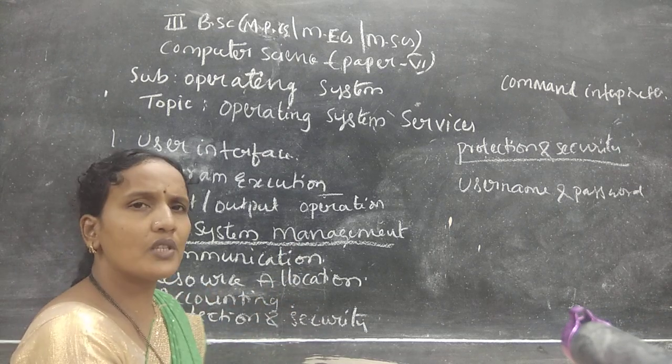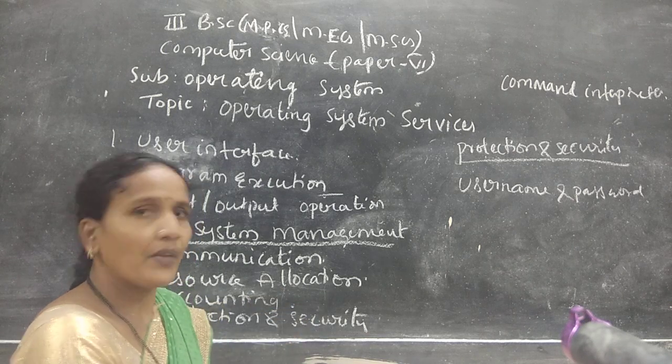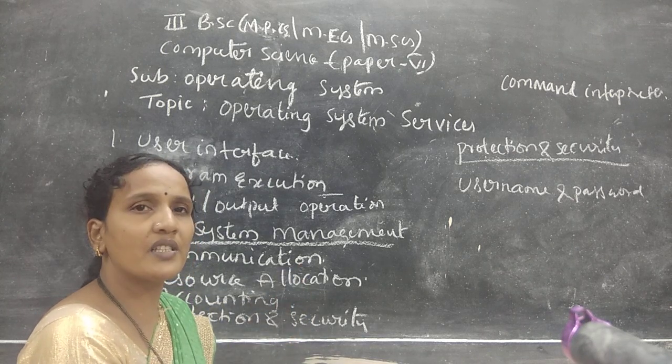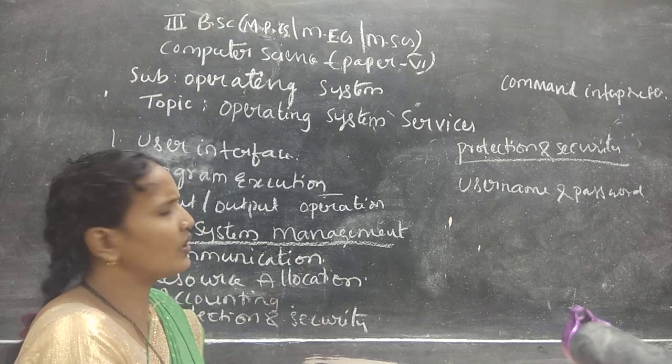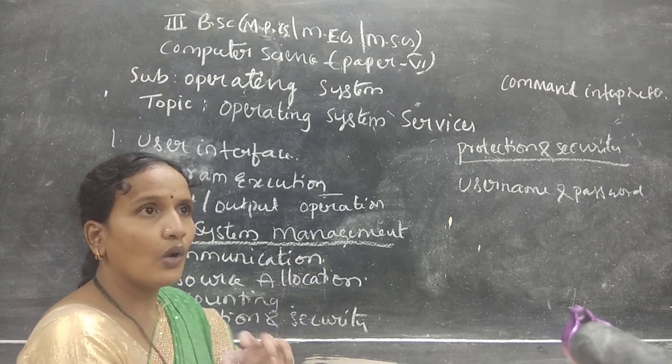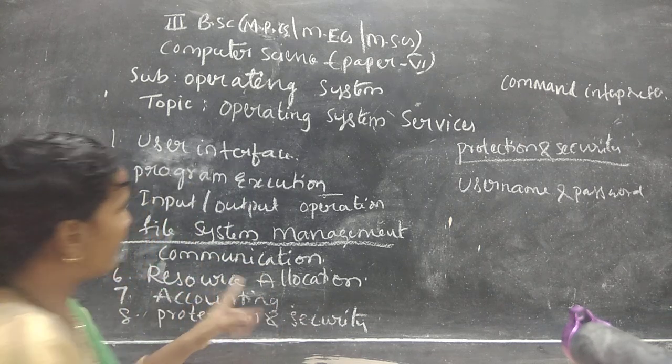Next is communication. When two processes want to communicate with each other, the operating system should provide a communication channel. Mostly the operating system will provide a communication channel by using messages. And whenever the user wants to delete any file, it will ask for a visual confirmation from the user. That also you get.